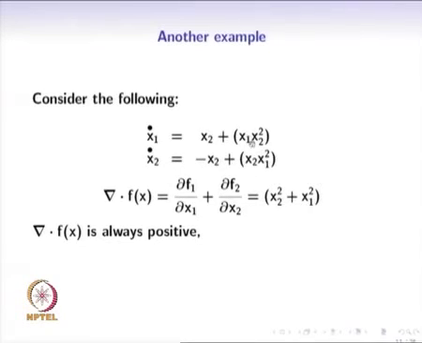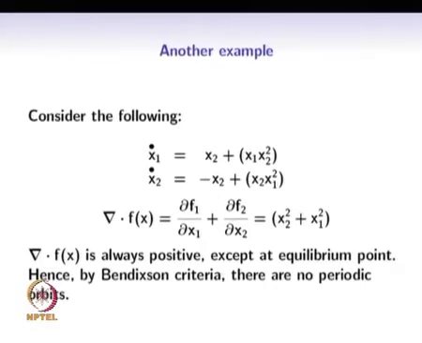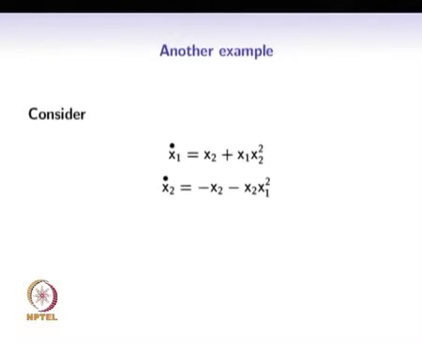After we have x1 here, this is very similar to the Lotka-Volterra Predator-Prey model. If it had depended on not just the product of x1 x2 but some higher order power of one of the species, then it is possible to show that the Bendixson criteria says that there are no periodic orbits. Why? Because the divergence of f is always positive except at the equilibrium point. So hence by Bendixson criteria there are no periodic orbits.